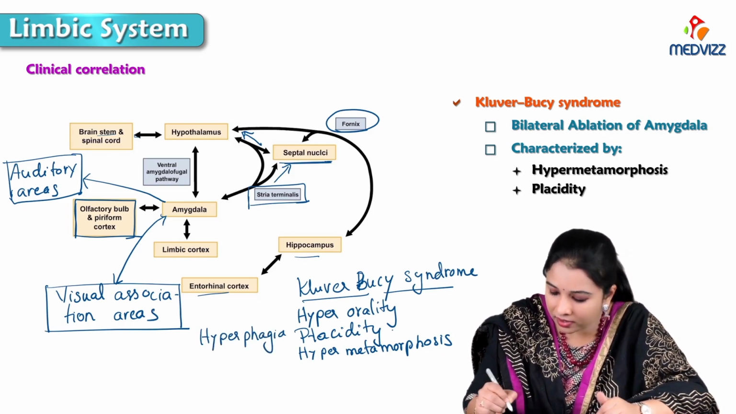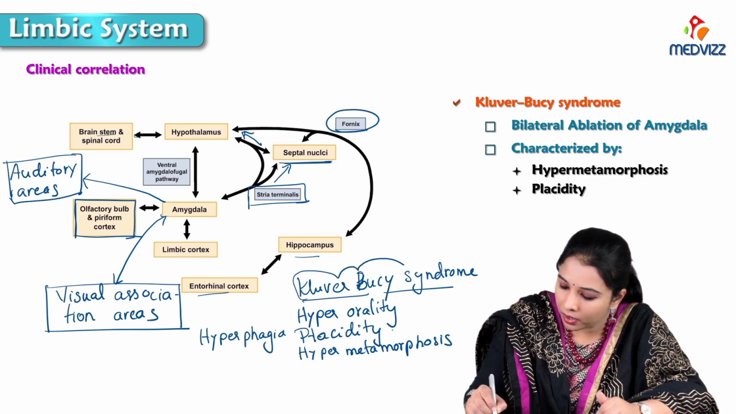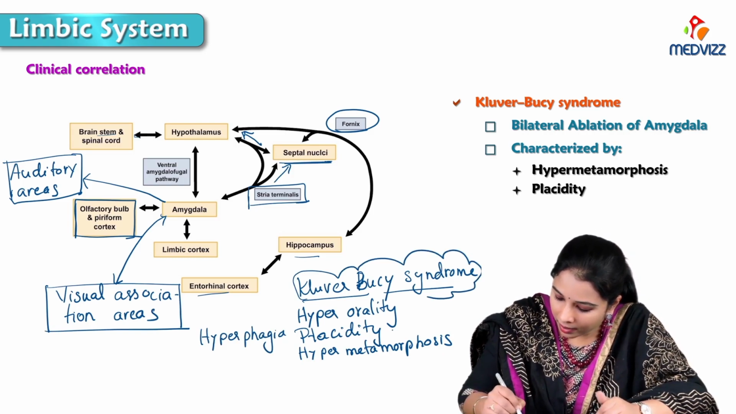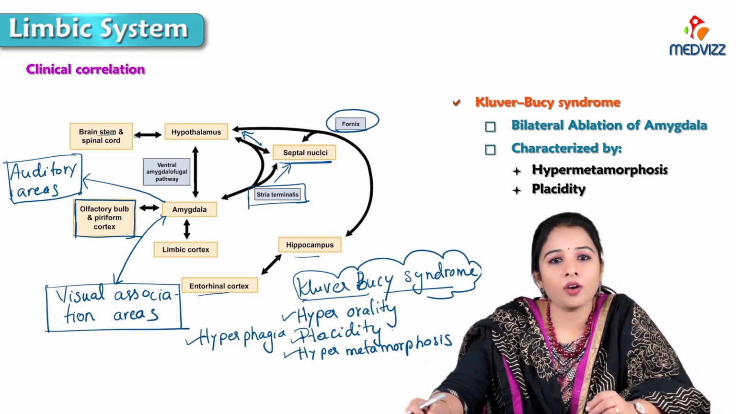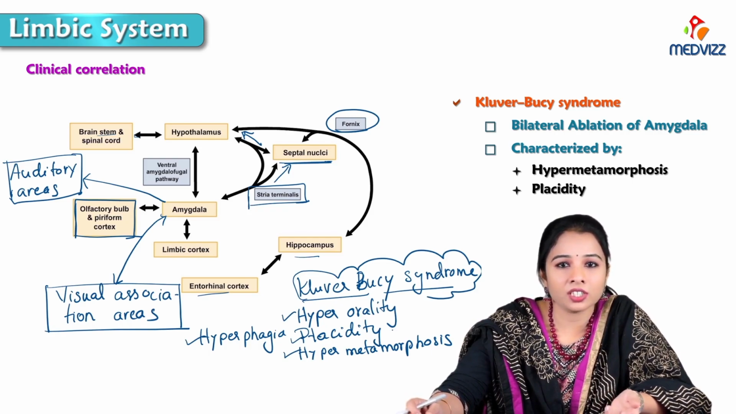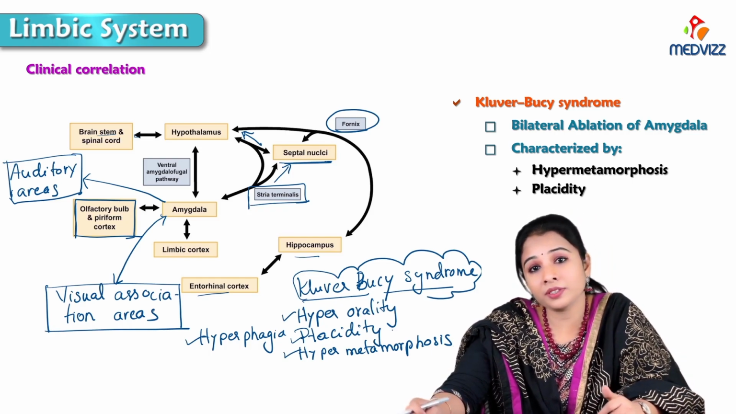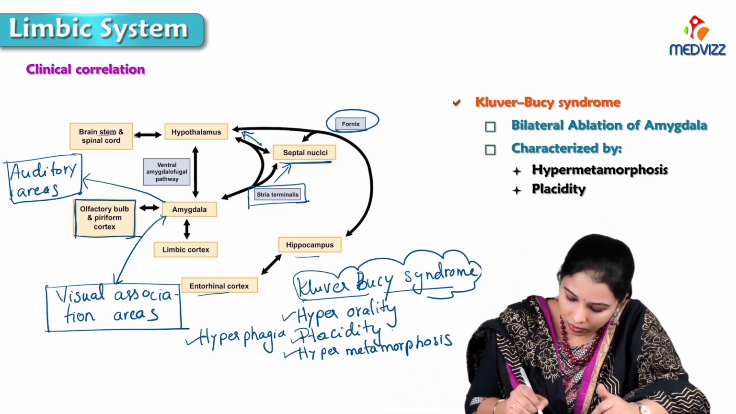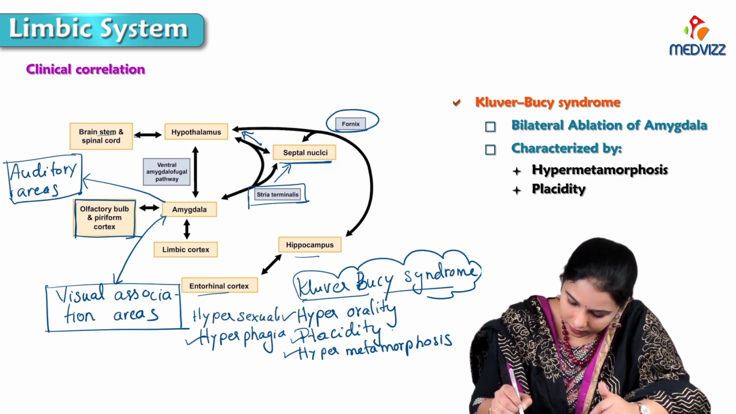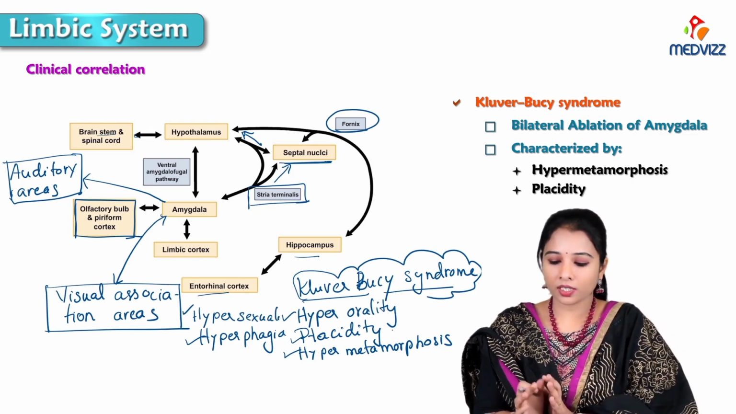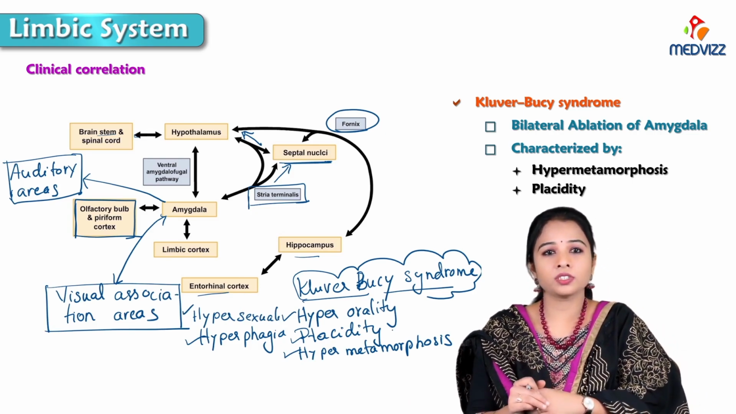So these are the main symptoms of Kluver-Bucy syndrome: hyperorality, placidity, hypermetamorphosis, and hyperphagia. And there is augmentation in sexual behavior; they will become hypersexual also. So hypersexuality. All these are the symptoms of Kluver-Bucy syndrome.